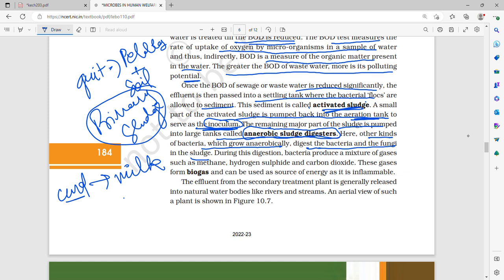And during this digestion, these anaerobic bacteria produce a mixture of gases such as CH4, methane, hydrogen sulfide, H2S, and CO2, carbon dioxide. These gases form biogas, and they can be used as a source of energy as it is flammable. So in many places where biogas plants are there, biogas is used in cooking.